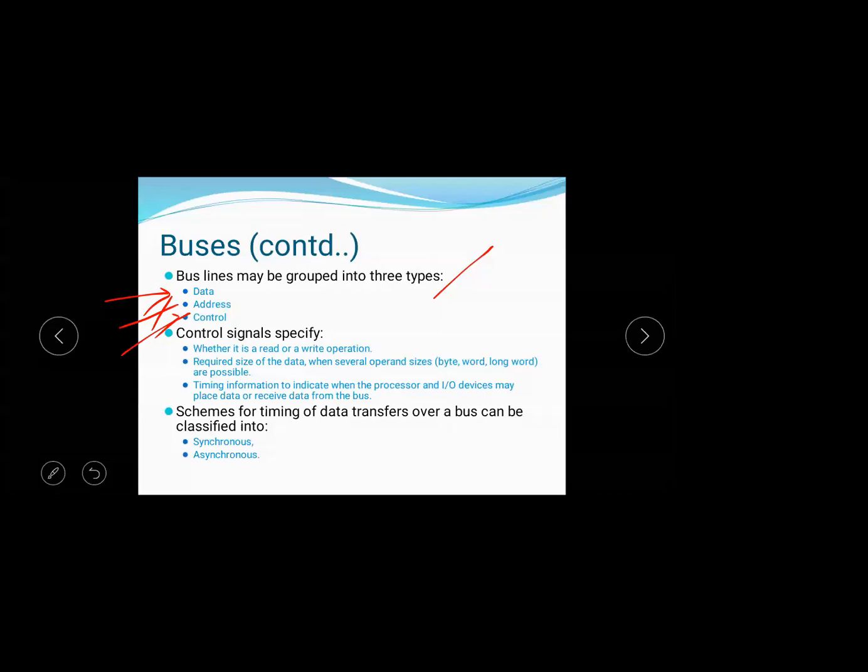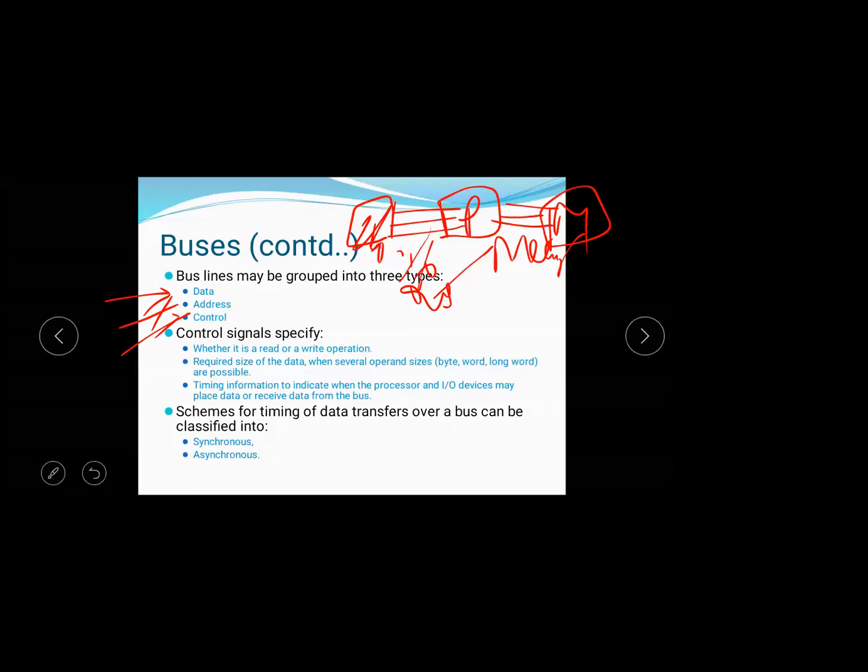Memory bus lines are there to transmit the data. These bus lines are known as memory bus lines. Similarly, to transmit the data from IO devices, the bus lines are the same: data line, address line, control line. But the name is different, whether it is used for memory transfer or for IO transfer: memory bus lines and IO bus lines.